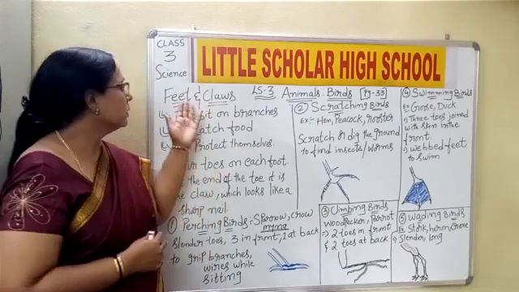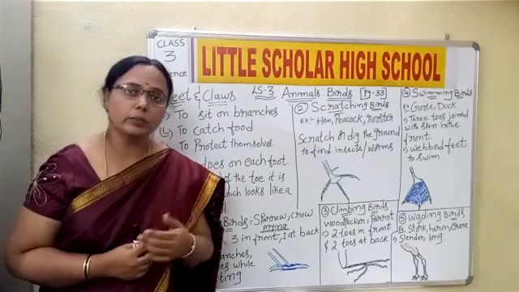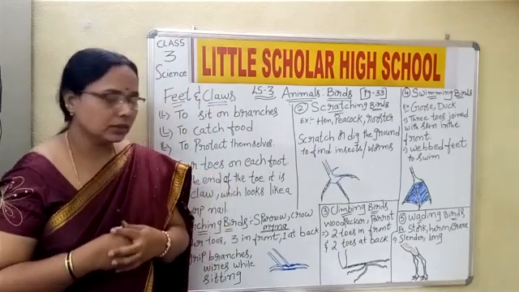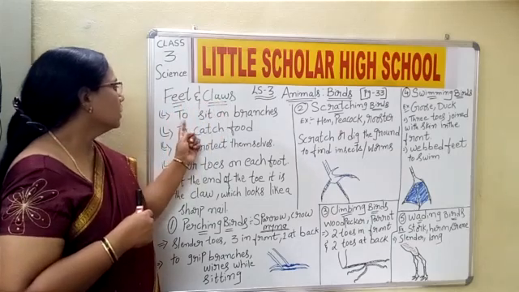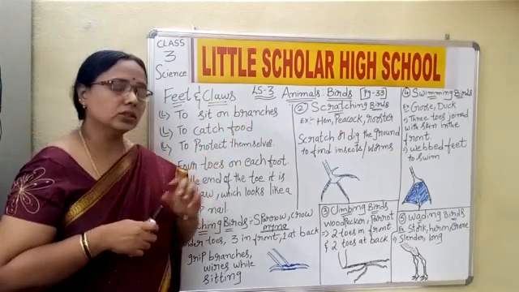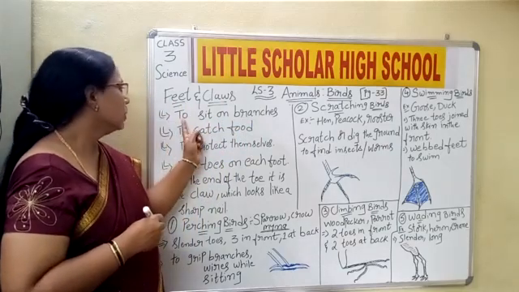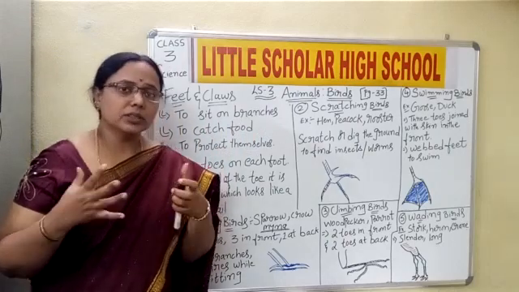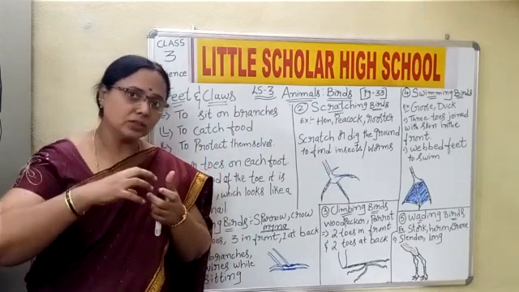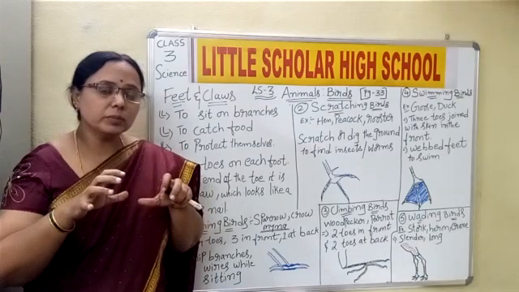Now what is the function or importance of these feet and claws? Let us see. Feet and claws help the birds to sit on branches. You know that birds fly, and they sit on branches, and on wires and so on. Why do they sit on the branches, children?